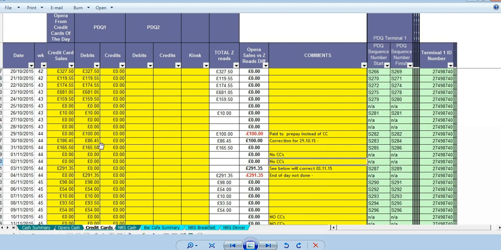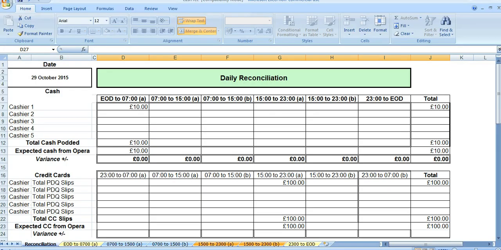Okay, and if this is correctly declared, which I know it is because we've checked, but we'll go through that, I've got no movement on credit cards on Opera, and I've got £100 worth of payments going through the PDQ machine, which gives us the £100 surplus on PDQ. But we've just seen on the cash rec for that particular day, I don't have a variance in this sheet.